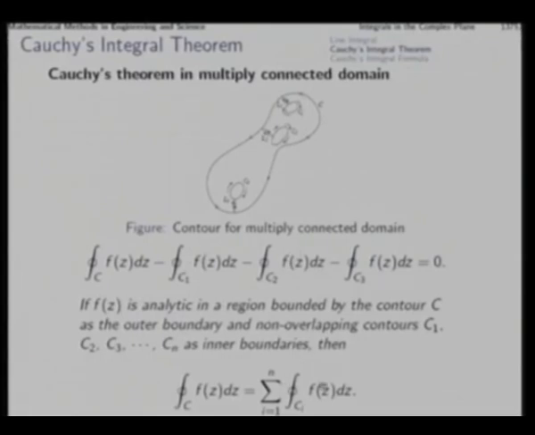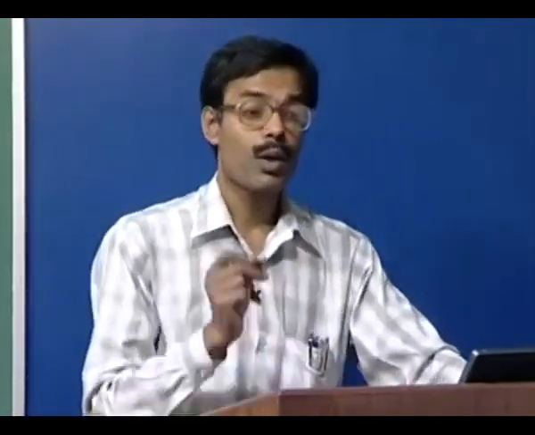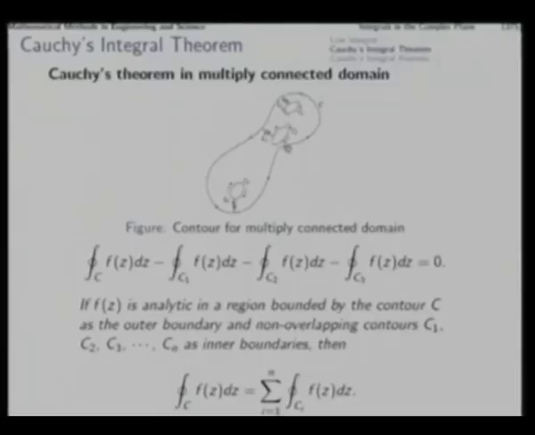That means, whatever are the inner boundaries, around those inner boundaries, if we develop the contour integrals, then the sum of these contour integrals is going to be the contour integral over the outer boundary. That means that whatever contribution to the contour integral over this curve C is to be made, that must be made by the contours enclosing the non-analytic regions inside the interior boundary only. Those places where the function is analytic will make no contribution to this contour integral.